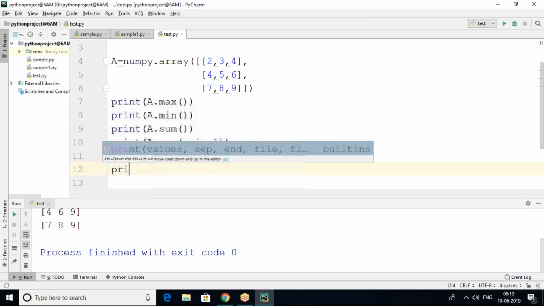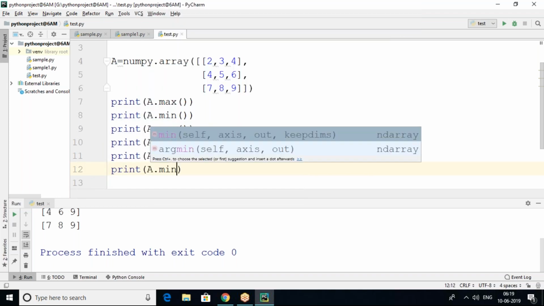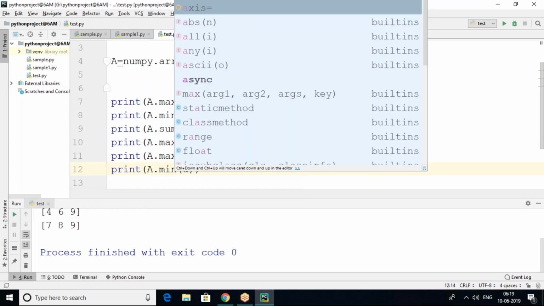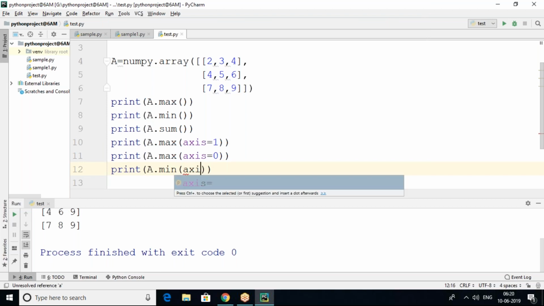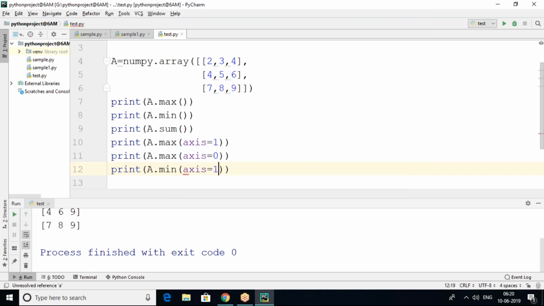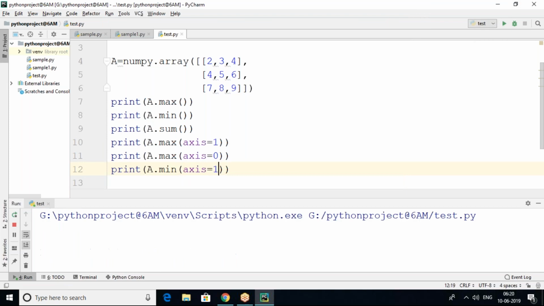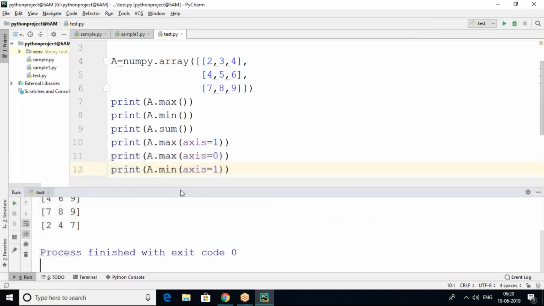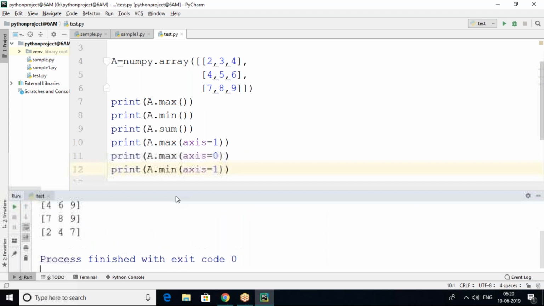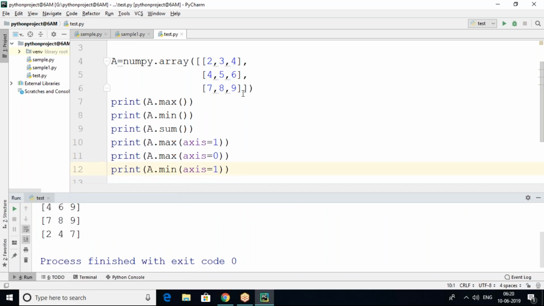Next, similarly we can find a.min of axis equals 1. So this is clearly axis equals 1. Axis equals 1 in the sense what? Row-wise minimum element. 2 is the minimum element. Here 4 is the minimum element. Here 7 is the minimum element.